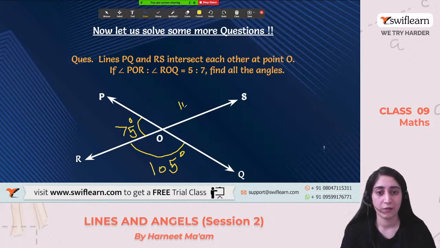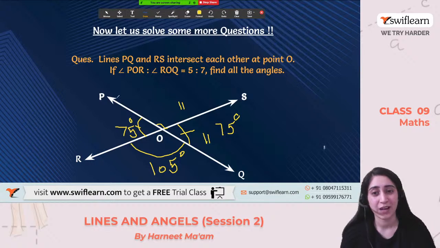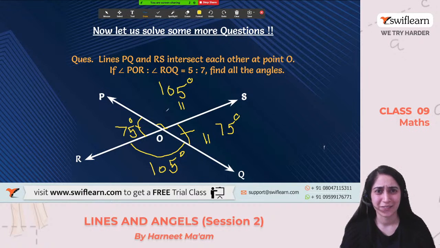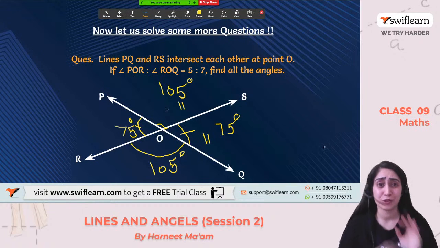Now we have to calculate the value of this angle and this angle, these two angles which are formed here. How will we do it? Pretty easy. See, this angle is vertically opposite to this angle. That means this angle is also 75 degree. Same logic applying to this: angle ROQ is equal to angle POS because they are vertically opposite. That means this angle is also equal to 105 degree. Solved. Easy, right?